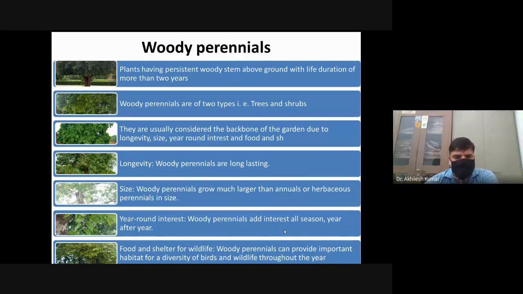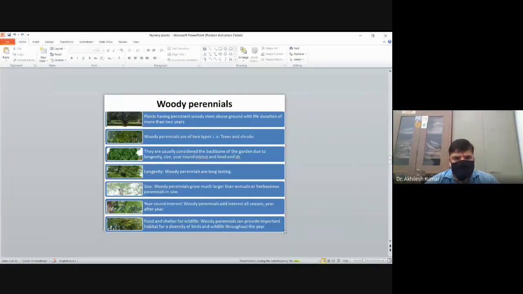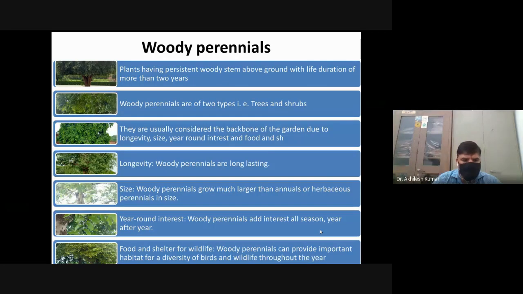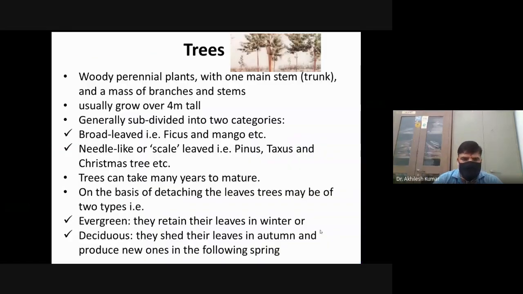Longevity means woody perennials complete their life cycle in more than 2 years. Generally, woody perennials are important because they are permanent once they are planted in a garden. They remain for a longer time.